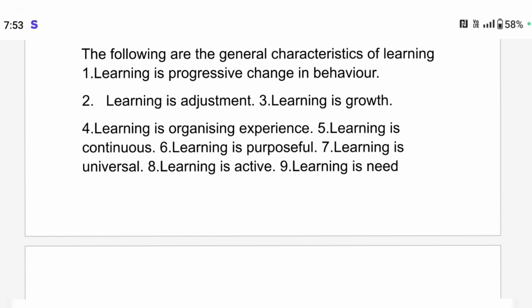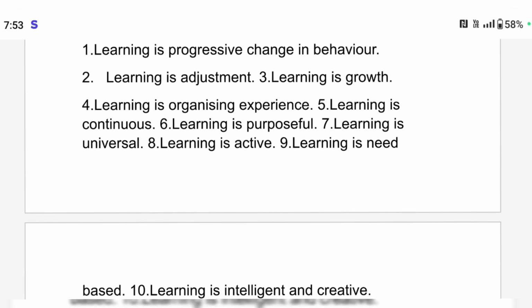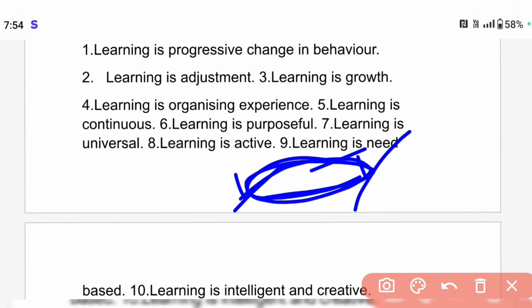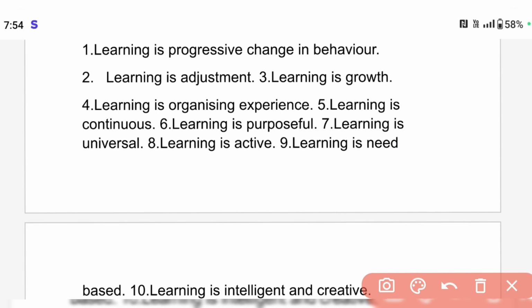Not all are important; a single definition is also enough, right? The characteristics of learning: learning is progressive change in behavior. We learn from birth to death in the life process, each and every thing. So learning is progressive change in behavior.